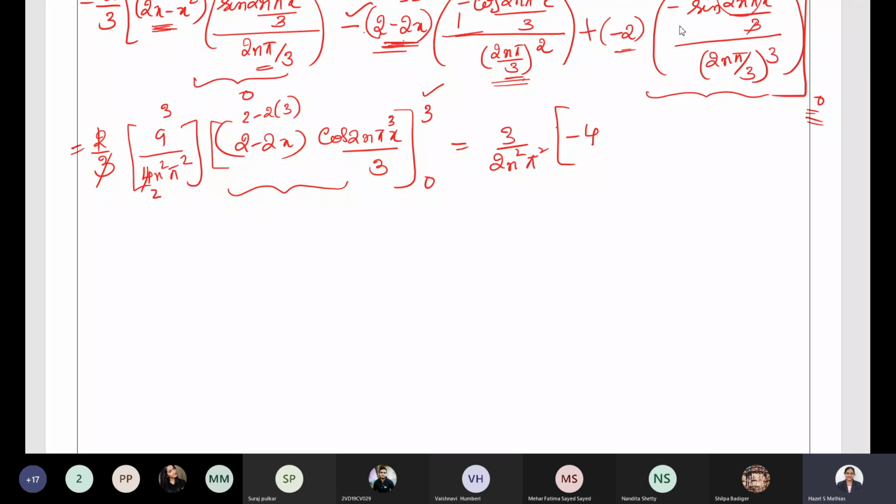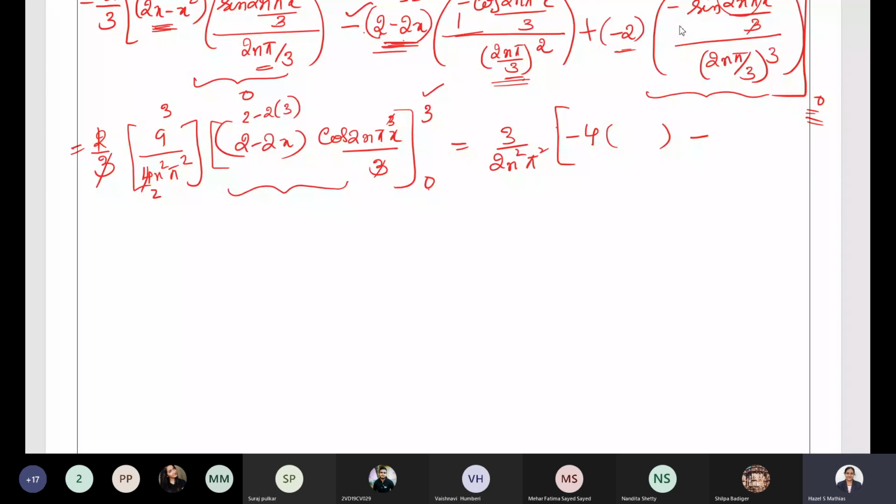Here when you put x as 3, the 3s get cancelled, cos 2n pi. So what is cos 2n pi? Anybody remember what is cos 2n pi? Second one, lower limit.